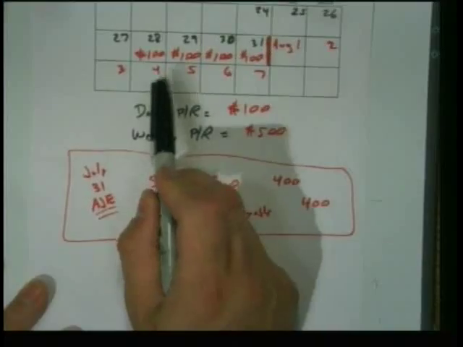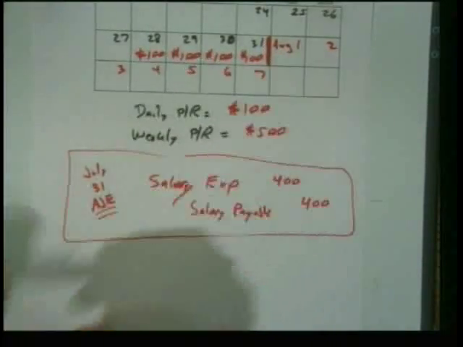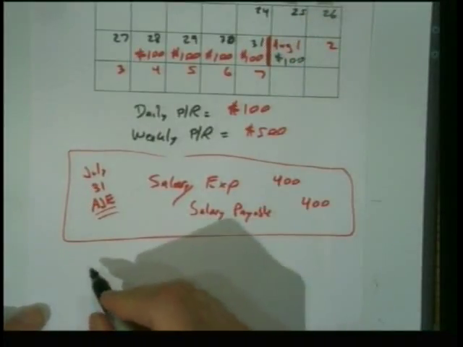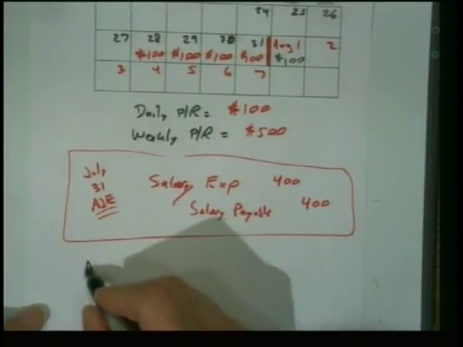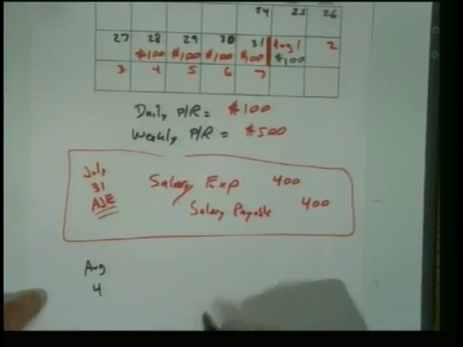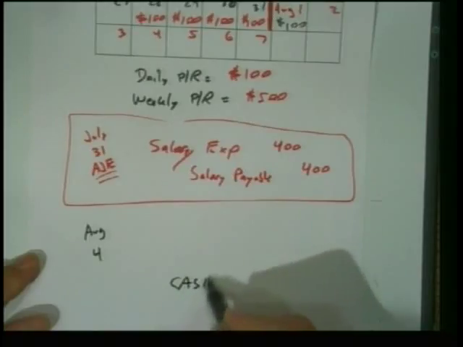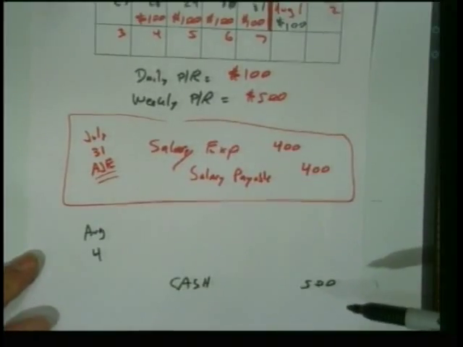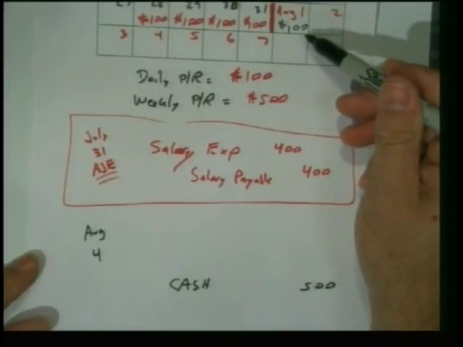Yeah. Okay. Now, what day do they actually get paid? Monday, what's the date, though? Okay, so they're going to get paid August 4th for this work week. And it sounds like they worked August 1st. So, the journal entry that we make for payment on August the 4th, that Monday, how much cash do we pay out? We pay out cash of $500, right? We didn't pay them on this day. There's no cash going out, is there? How many of those days have not been expensed but needs to be? One. The $100 right here.